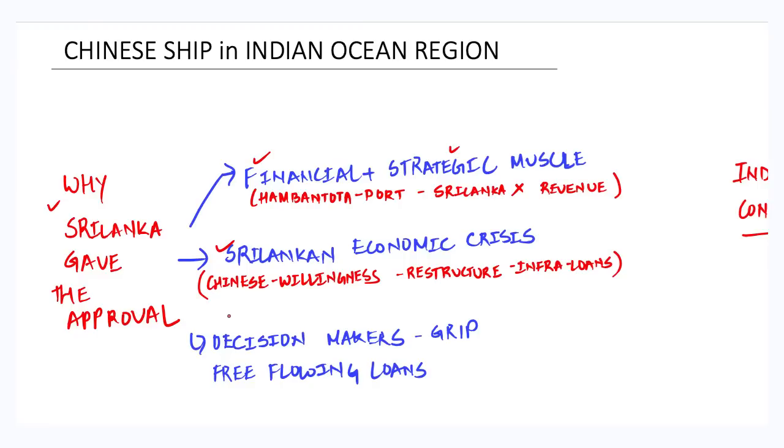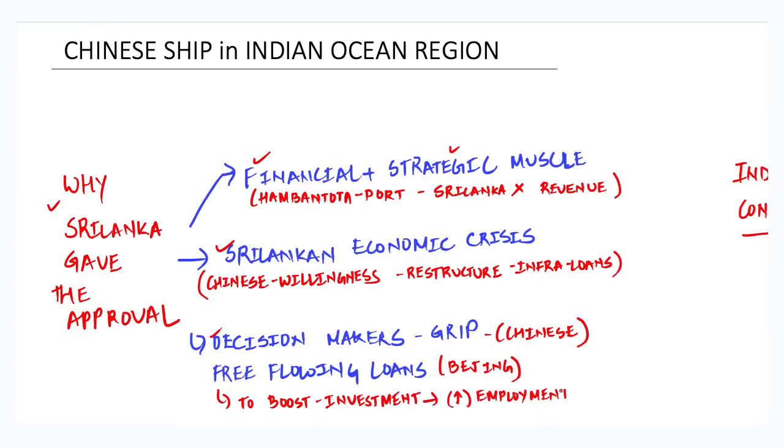The third reason behind Sri Lanka giving approval for the Chinese ship to dock in the Indian Ocean waters is that the decision makers are in the grip. The decision makers remain in Chinese grip, and the crisis-hit economy will require the support of free-flowing loans from Beijing to boost investment that will give a flip to employment, and which ultimately will lead to dousing of the domestic anarchy that is prevalent in Sri Lanka and which was witnessed by the world in recent times.